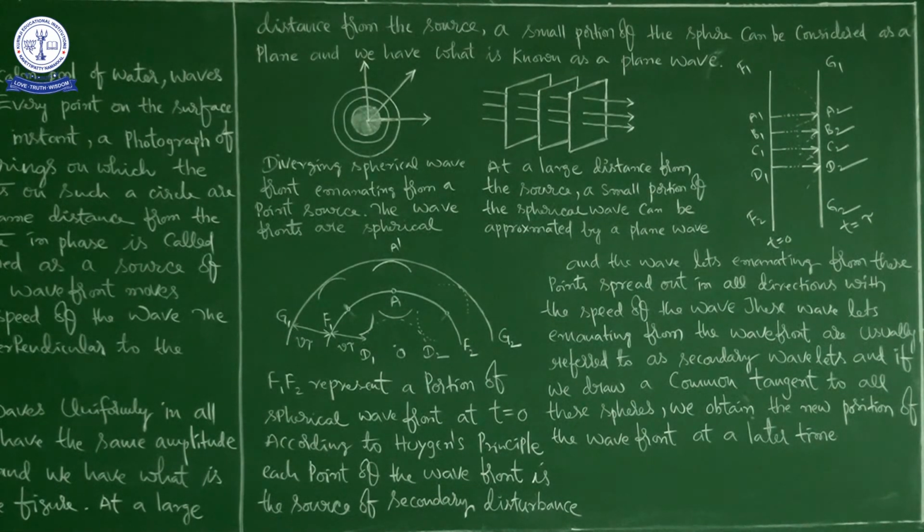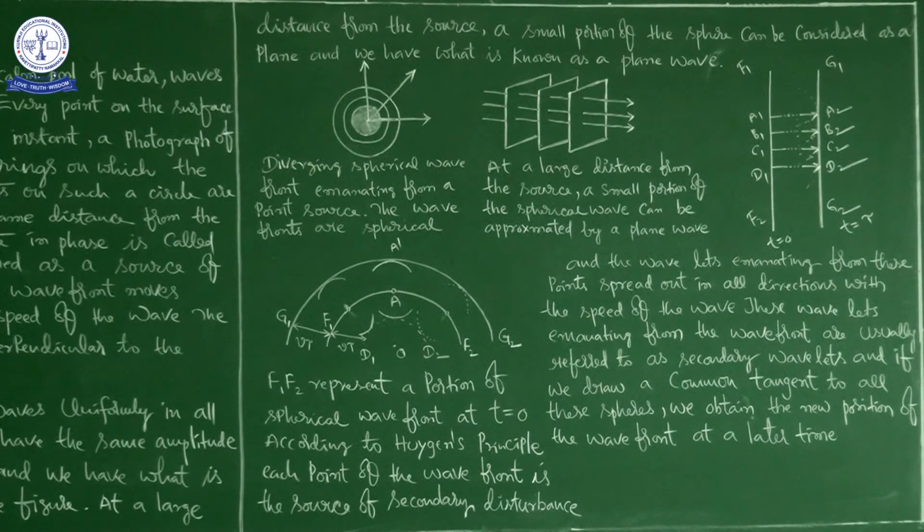That only he is saying here: according to Huygens principle, each point of the wavefront is the source of secondary disturbance, and the wavelets emanating from the points spread out in all directions with the speed of wave. These wavelets emanating from the wavefront are usually referred to as secondary wavelets.